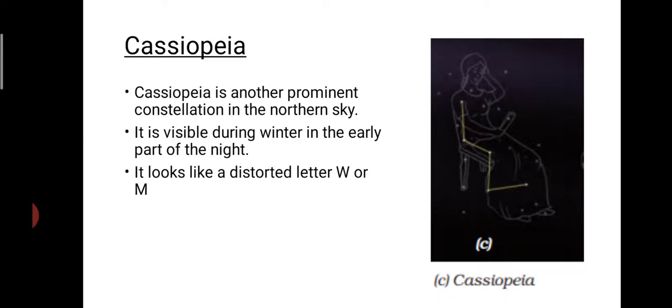The third one is Cassiopeia. Cassiopeia is another important constellation which is especially present in the northern sky. Here you can see the shape. It appears like an alphabet. Can you tell me which alphabet that is? It is like a distorted letter W, or an inverted M. W or M. Okay, so this is especially visible during the winter in the early part of the night. Especially during the winter season, you will be able to see such a constellation, which is Cassiopeia.